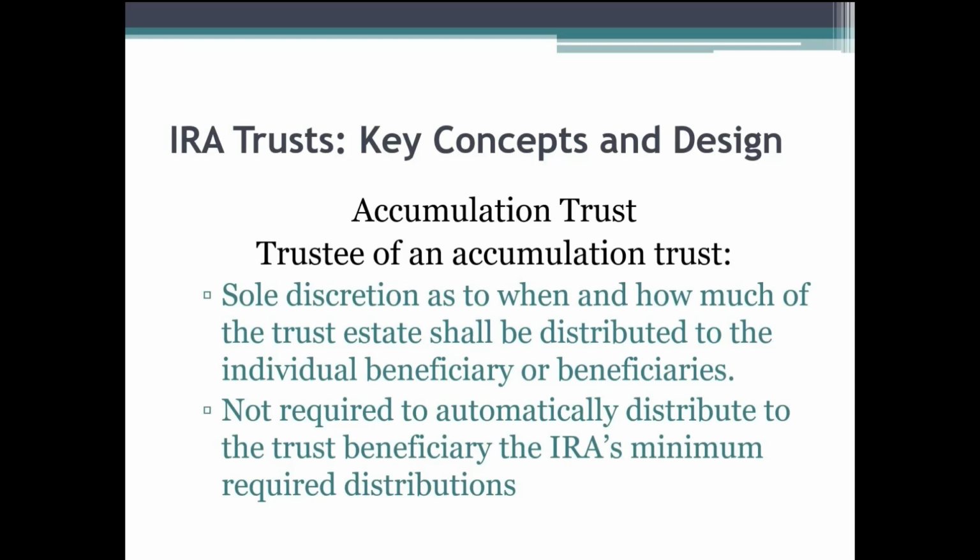So to put it in contrast, a conduit trust is what it is. In other words, income's coming in, income's coming out. With an accumulation trust, what we're saying is, trustee, you decide income, principal, whatever is to be distributed. Trustee, you're not required to distribute income. You're not required to distribute required minimum distributions. For personal reasons, that may be the appropriate tool, and you want the trustee to have full control and determine what is appropriate. And that may make perfect sense.